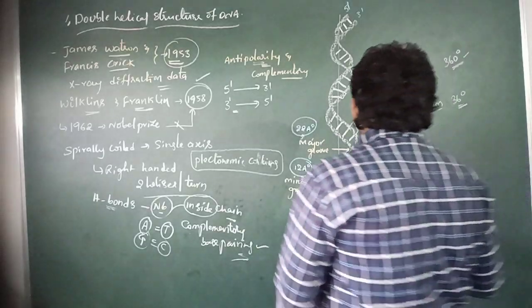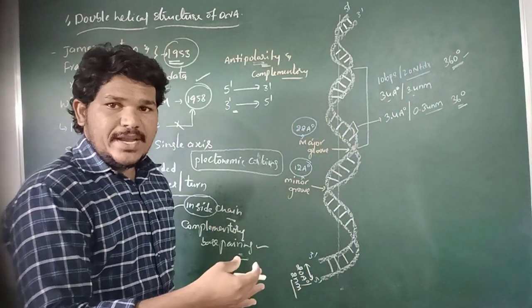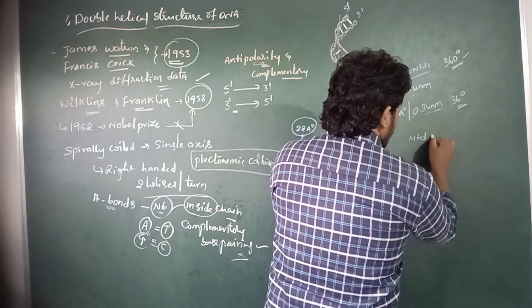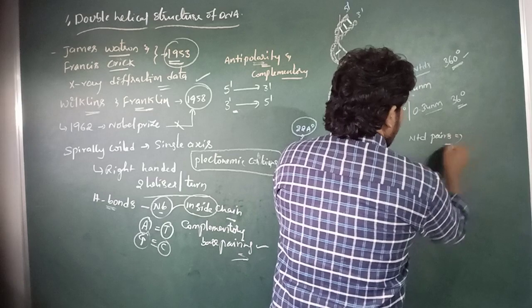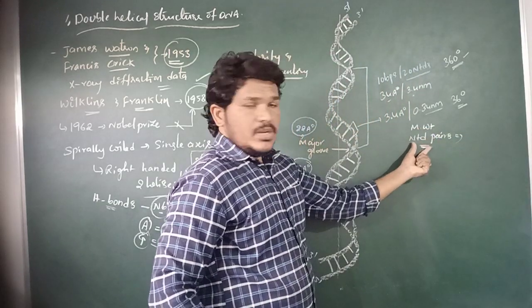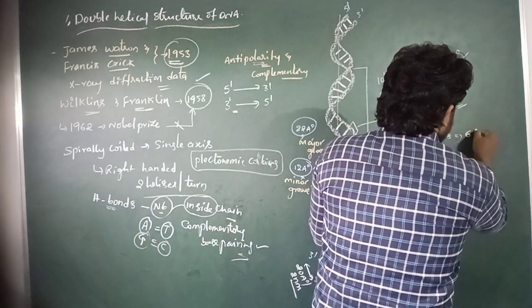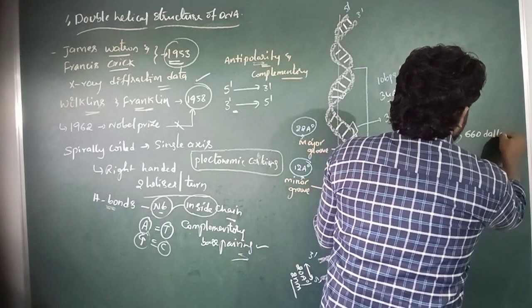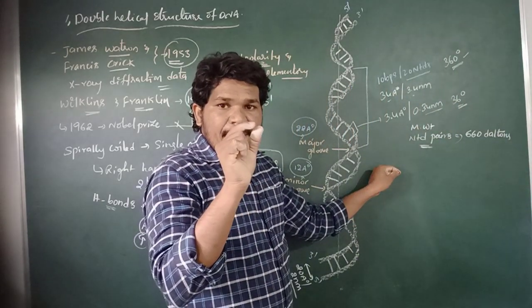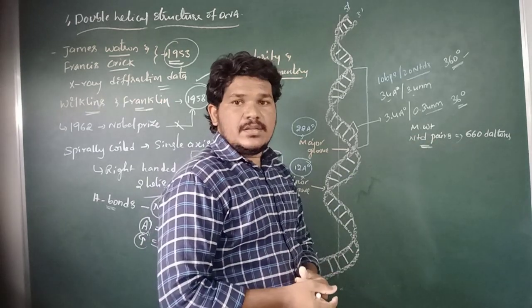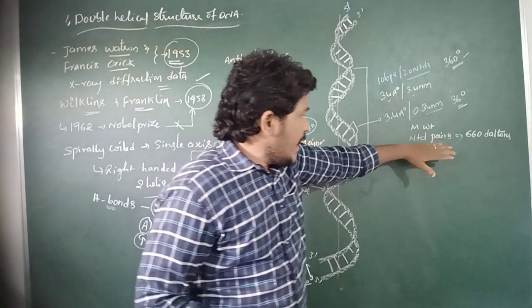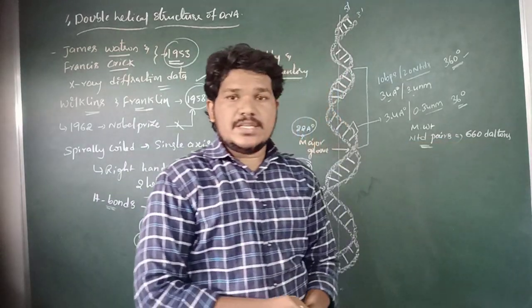Here the approximate molecular weight of a nucleotide pair is 660 Daltons. So the molecular weight of a pair of nucleotides is 660 Daltons.